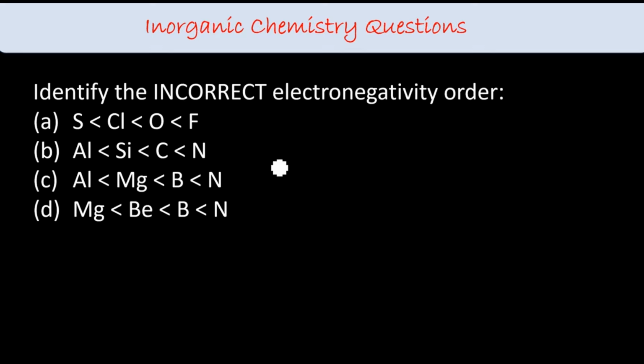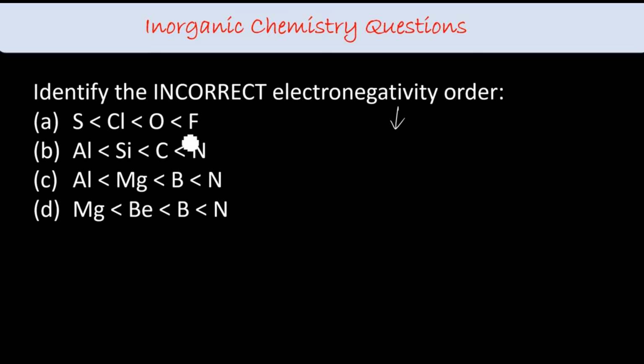The incorrect electronegativity order. Electronegativity means the tendency of the atom to attract the electron towards itself, right? So what are the correct statements or what are the incorrect orders? The first one: sulfur, chlorine, oxygen and fluorine.